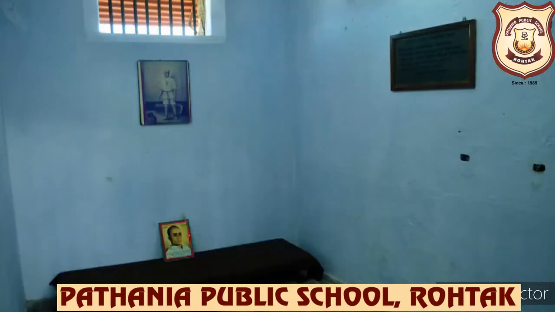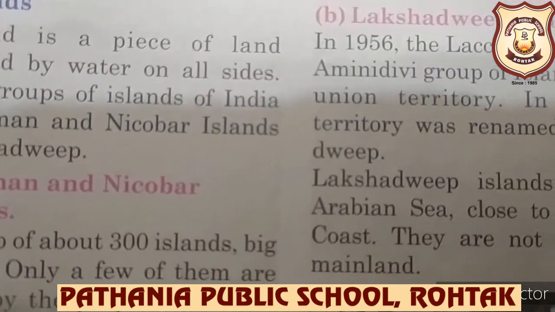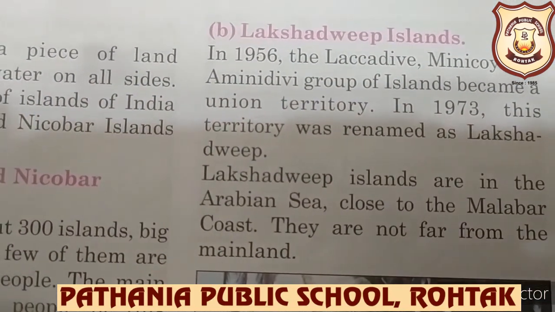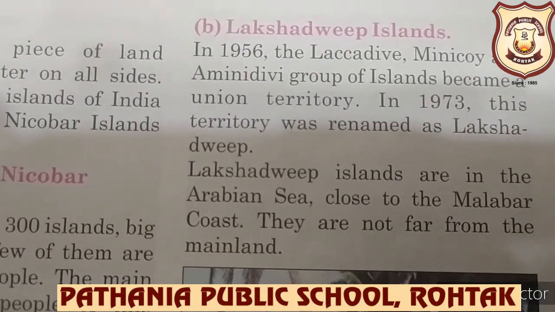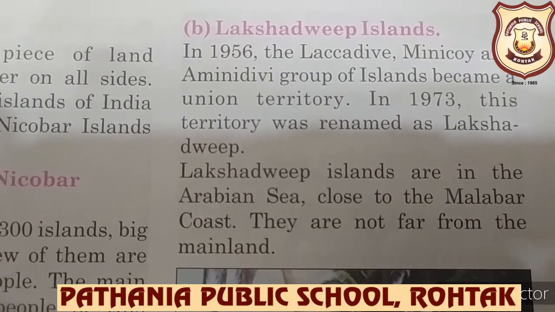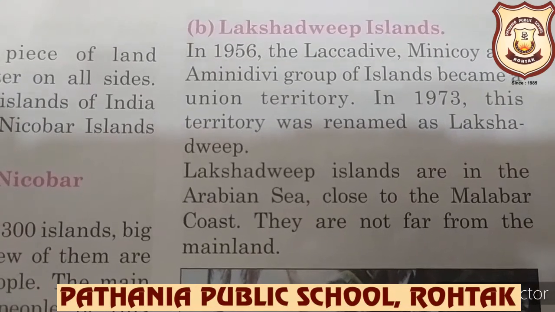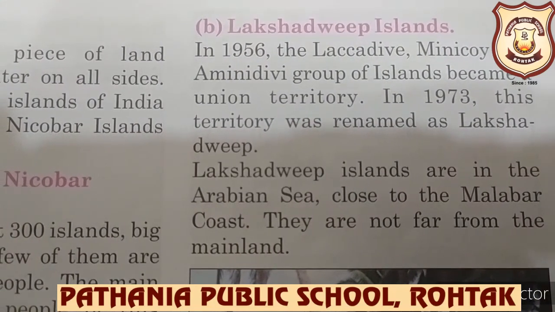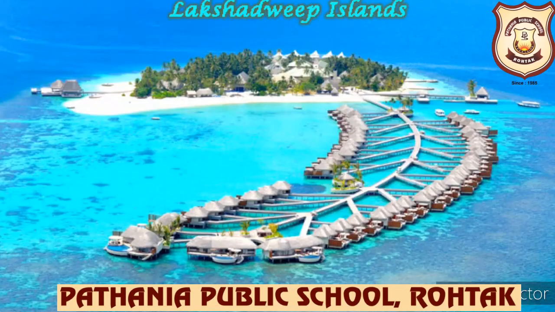Okay. So now we'll read about the Lakshadweep Islands. In 1956, the Lakshadweep, Minicoy and Amini Divi, these are groups of islands. Okay. You just keep in mind, again I'm telling you the names: Lakshadweep, Minicoy, Amini Divi. Okay. These are groups of islands and became a union territory. In 1973, this territory was renamed Lakshadweep. The Lakshadweep Islands are in the Arabian Sea, close to the Malabar coast. They are not far from the mainland.